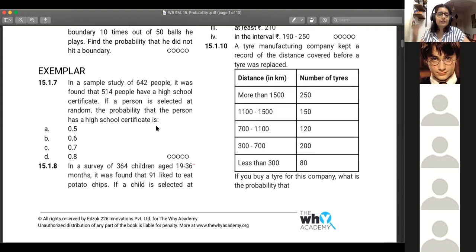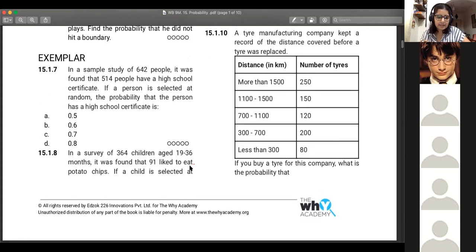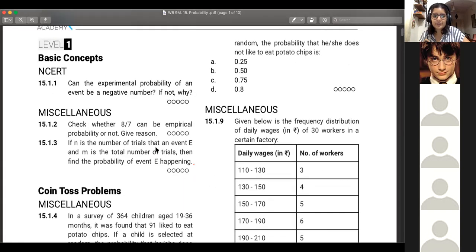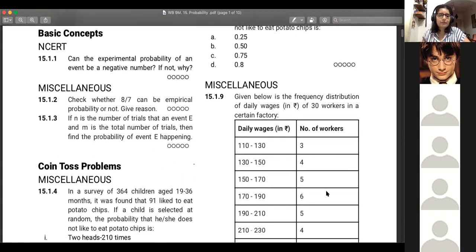Cool. So now that we have done one round of questions, the 8th is again a repetition of your potato chip question, so you can skip it. Before going forward, I want to ask you one question. You may or may not have it in your workbook, but I'll ask it anyway.